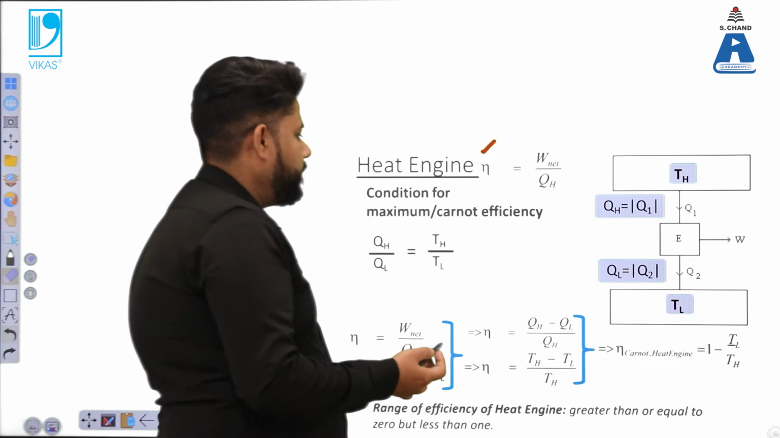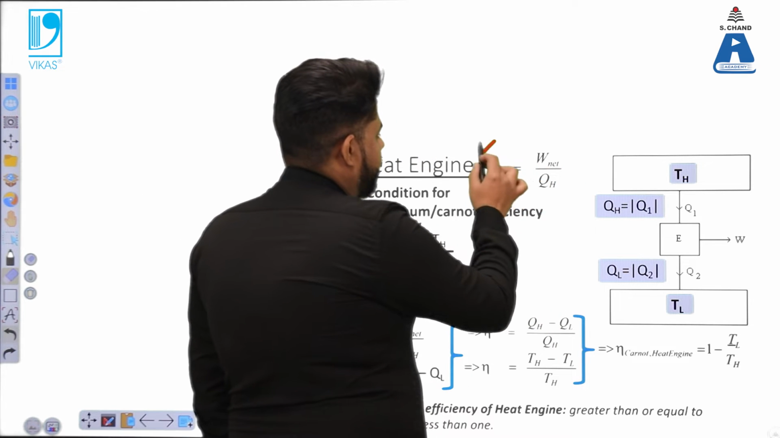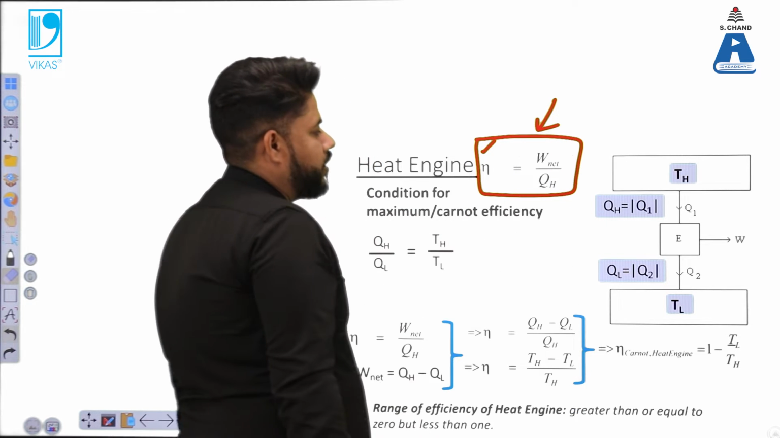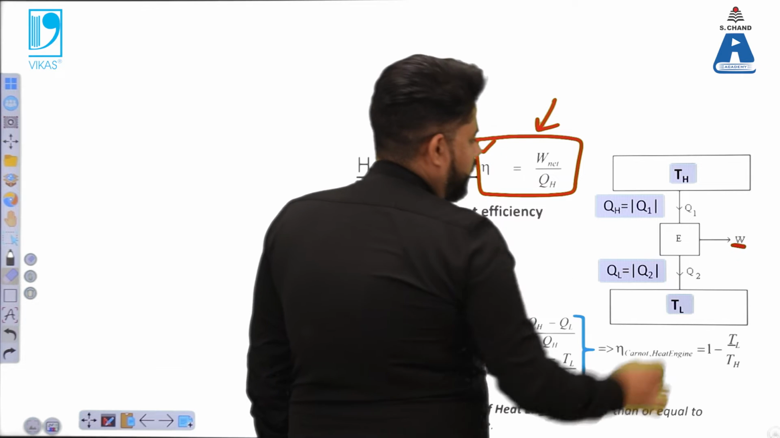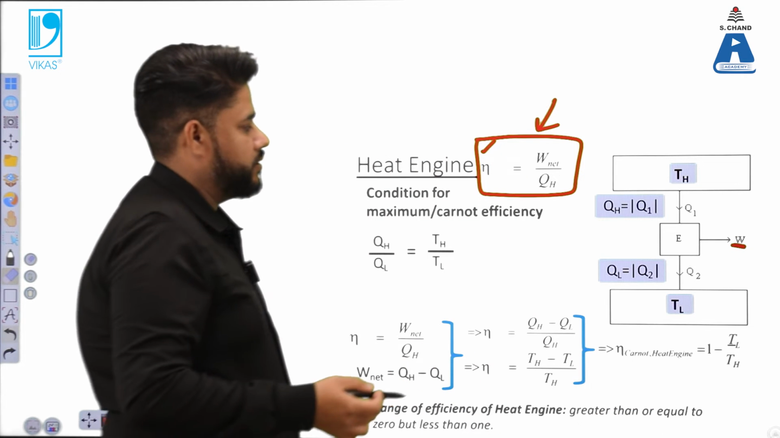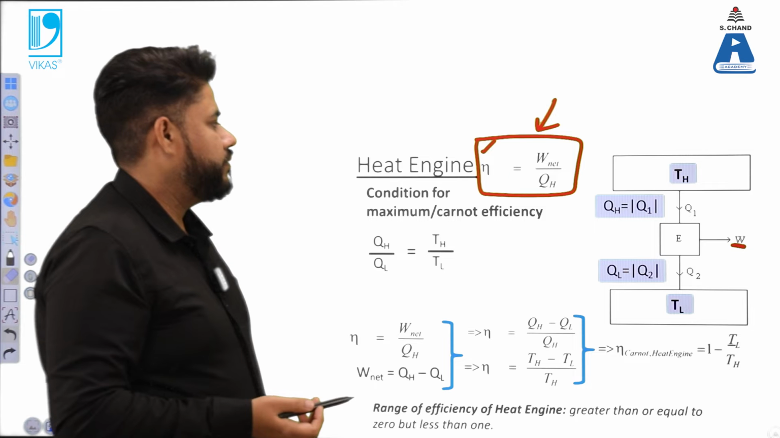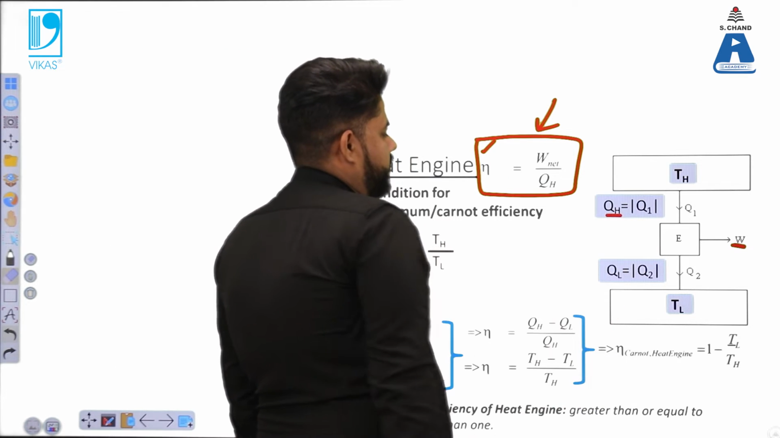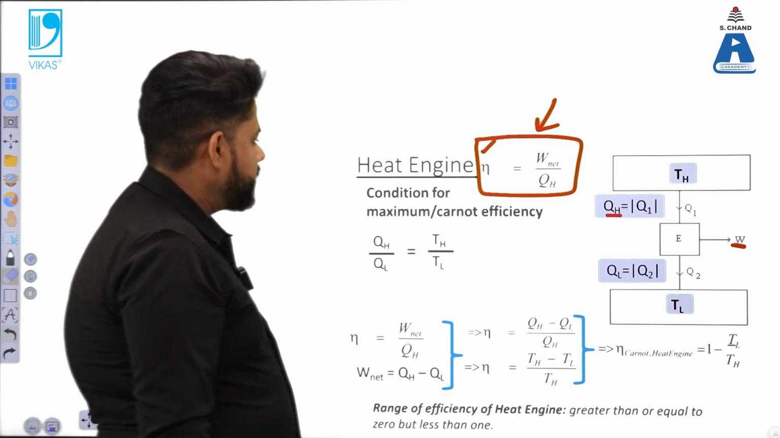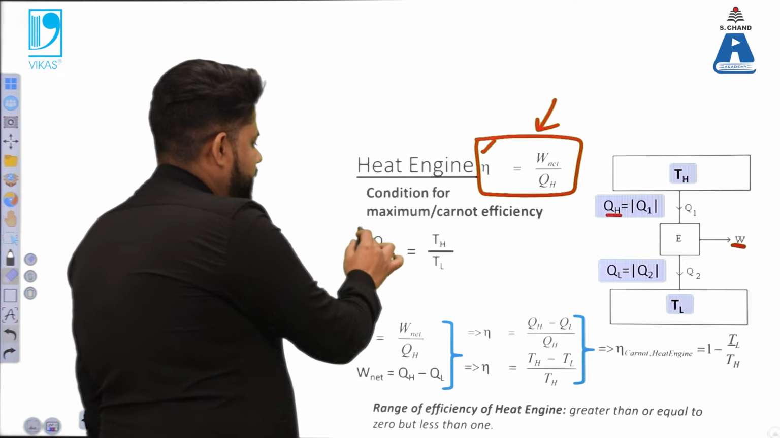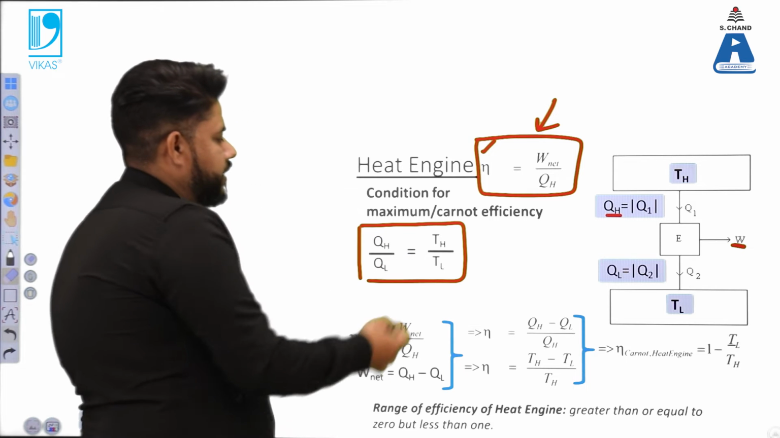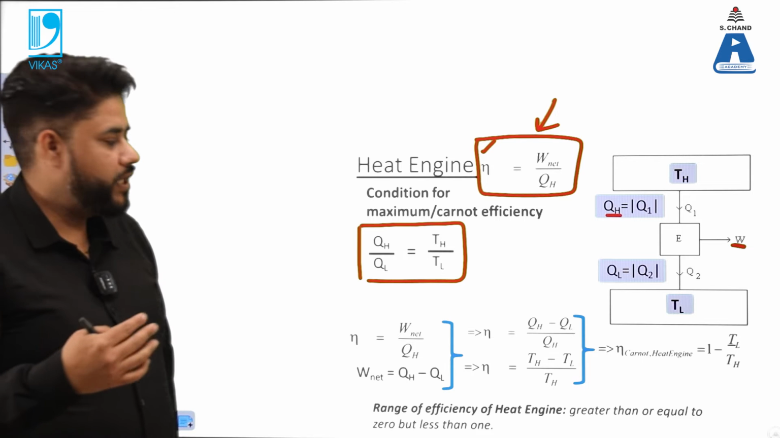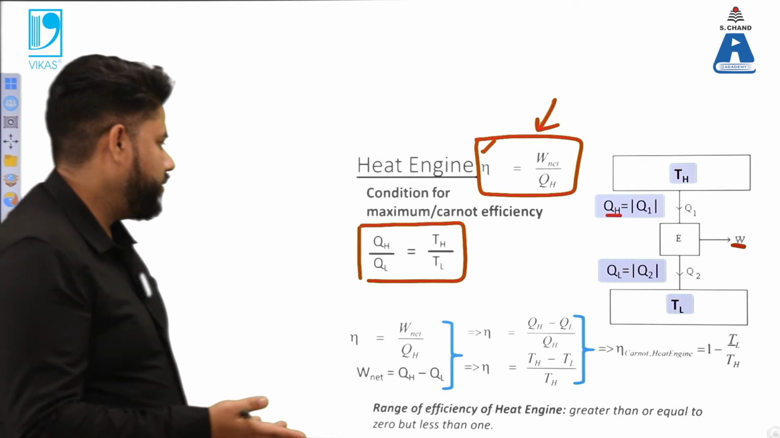So what happens if we want to calculate this efficiency and we are given the temperature values? We know the formula is output by input. Output is what we are getting from the system, so work is what we get from the system, and input is the heat Q that we are supplying to the system. As per this expression, the ratio of these heat values can be converted into the equivalent temperature values.